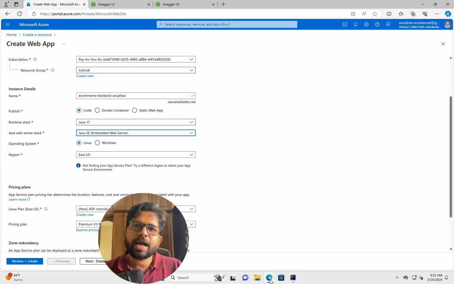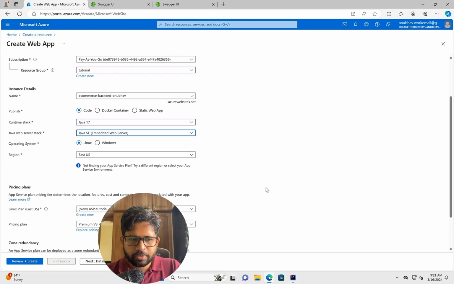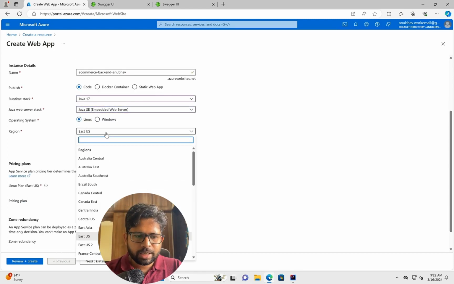But many times people have a WAR file and then they put in the Tomcat. So that's a second approach. But this one is most common, what we are working upon, where we don't have to download and set up Tomcat. So that's what we are choosing. We'll use Linux because Java is platform independent and Linux means that it will save us the costing as well. So we'll use the region as something in India.